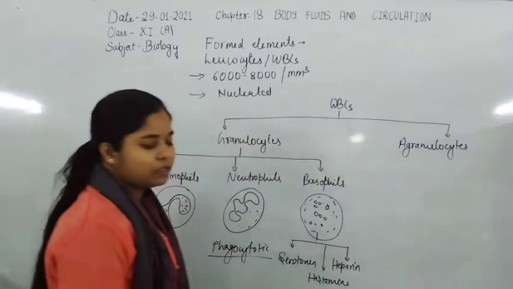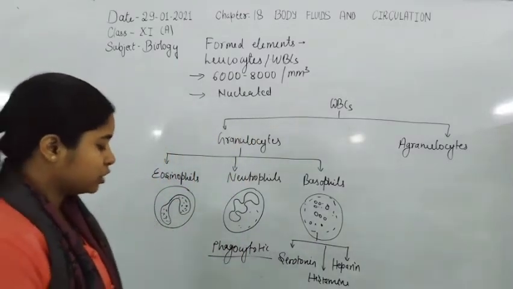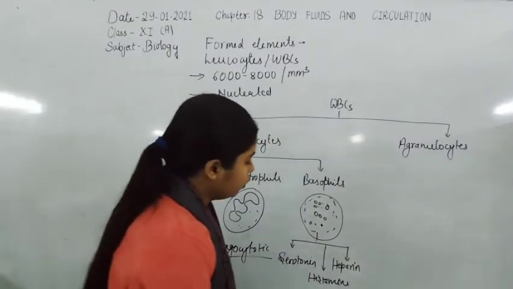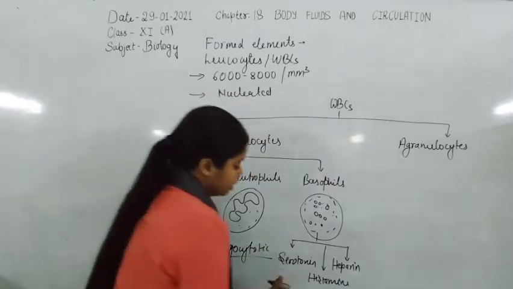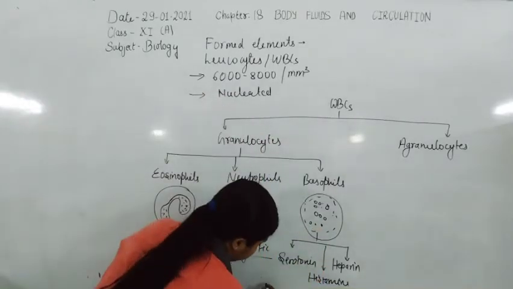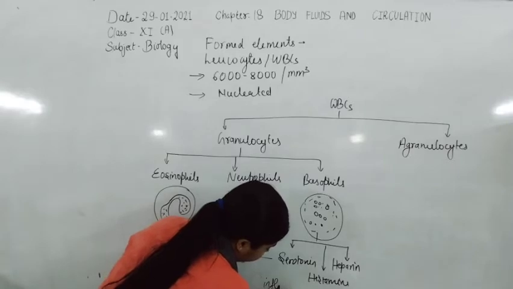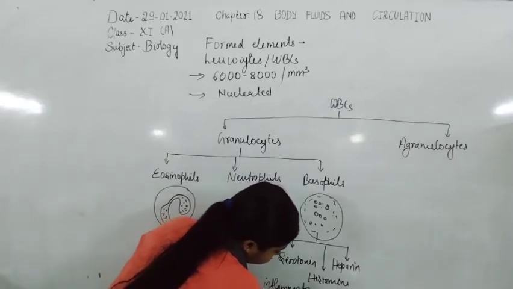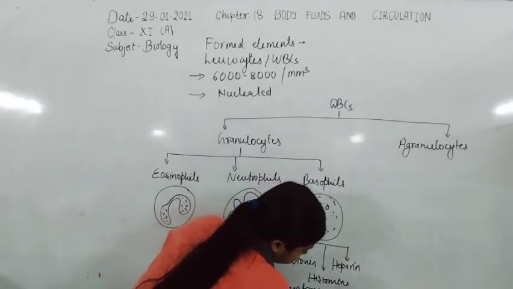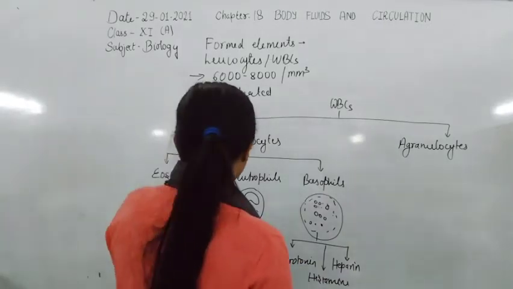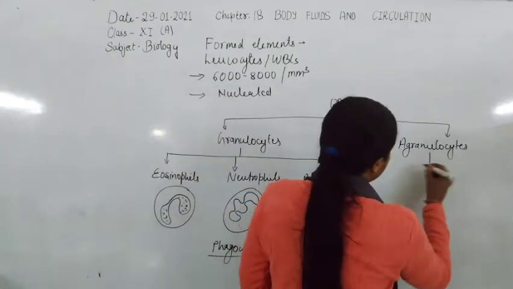They are mainly involved in the inflammatory response or reaction, the inflammatory reaction.